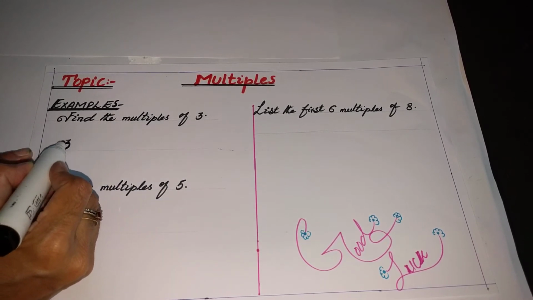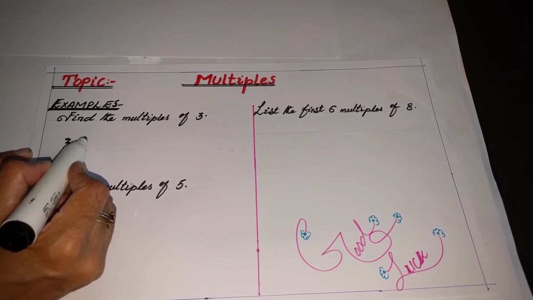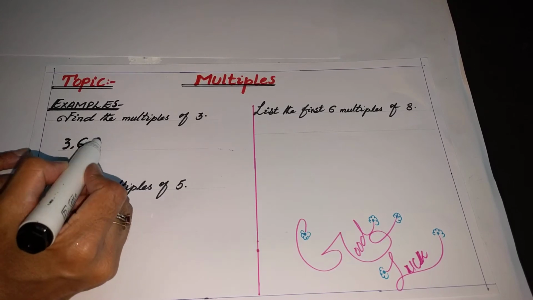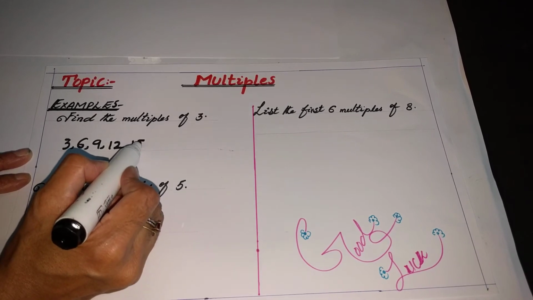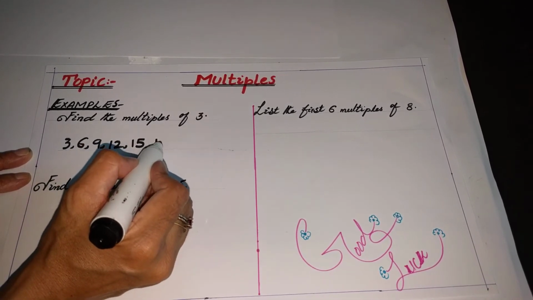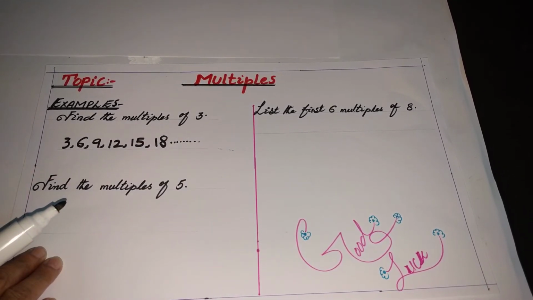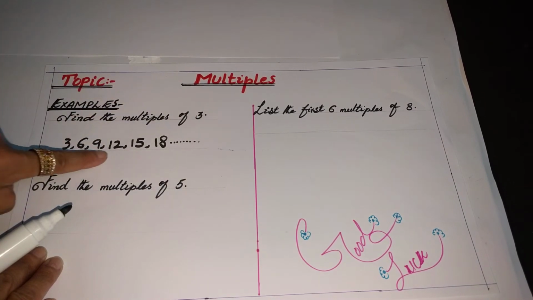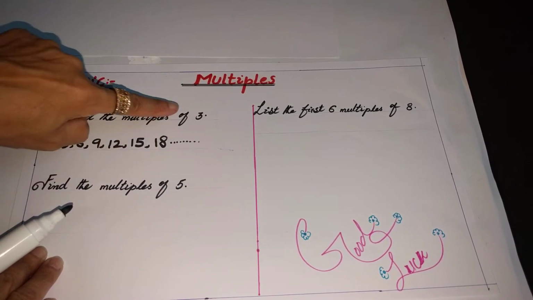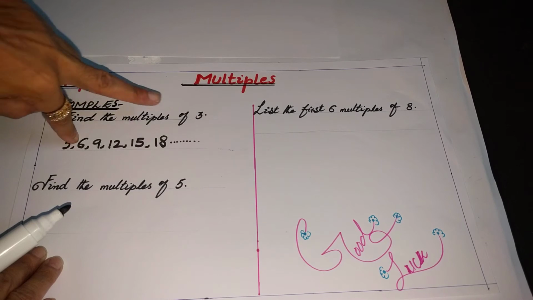3 ones are 3. As I told you, multiples mean the table of that given number. 3 ones are 3, 3 twos are 6, 3 threes are 9, 3 fours are 12, 3 fives are 15, 3 sixes are 18, and so on, unlimited, as I told you that multiples of a given number are unlimited. So these all are the multiples of 3. Why? Because all these multiples are exactly divisible by 3 leaving no remainder. Like 3 ones are 3, 3 twos are 6.